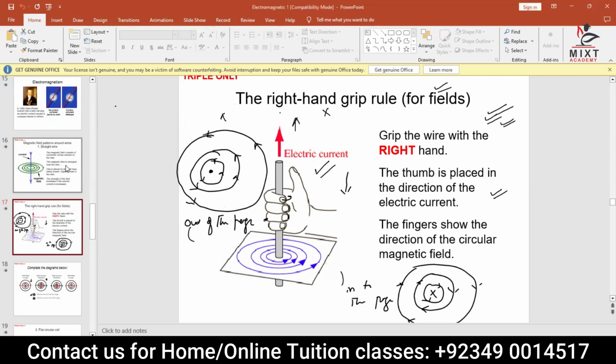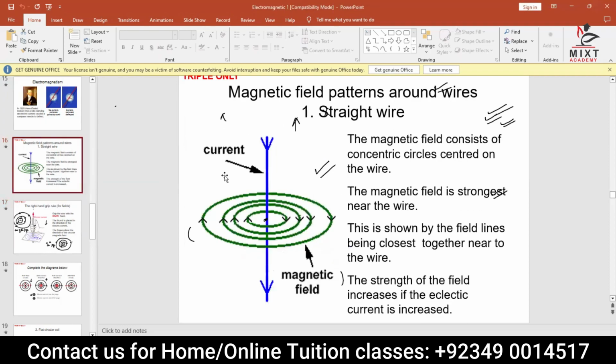Same thing if you check in the previous example. When the current is in the downward direction, your thumb should be in the downward direction like that. Grab the wire in the opposite direction and your thumb should point downward. Then your magnetic field direction will be like this. So the direction will be clockwise. If you check this out, the direction shown for these circles is clockwise.